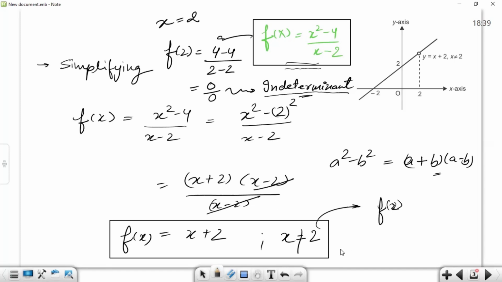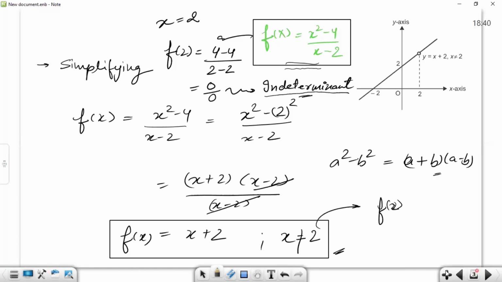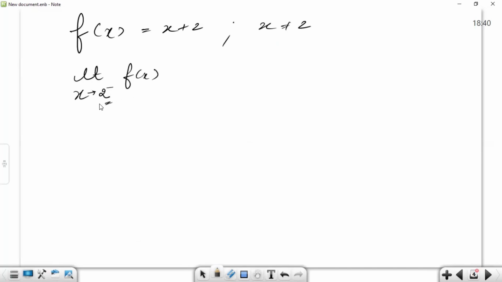So now, as we have our function, let us find its limit, whether it exists or not at x equals 2. So we have our function x plus 2, where x cannot be equal to 2. So now applying limits, first of all approaching the function from the left hand side, that is 2 minus. So x tends to 2 minus, what is our function? x plus 2, limit. Now putting x,